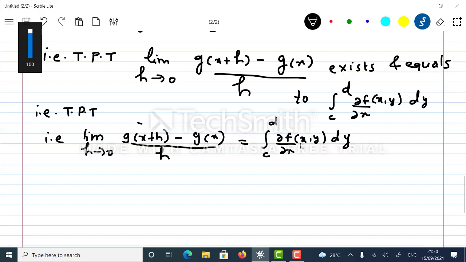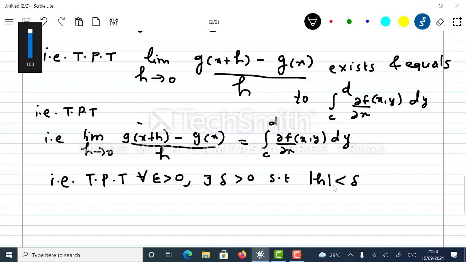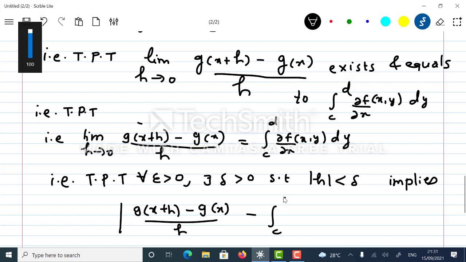So that is to prove that for every epsilon greater than 0, there exists delta greater than 0 such that mod h less than delta implies the modulus of (g of x plus h minus g of x) upon h minus integral c to d dou f upon dou x at x comma y dy is less than epsilon. This is what I wanted to show.